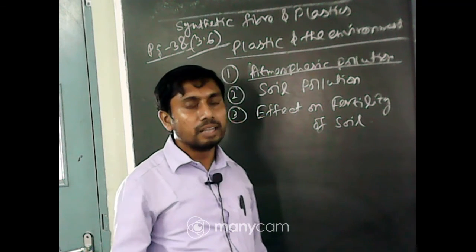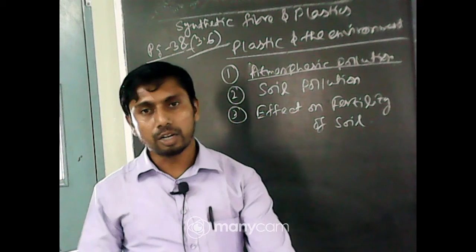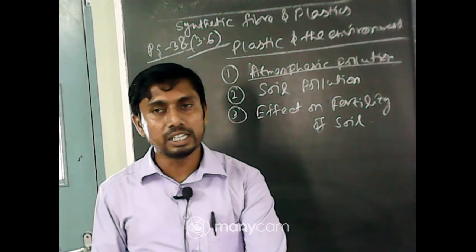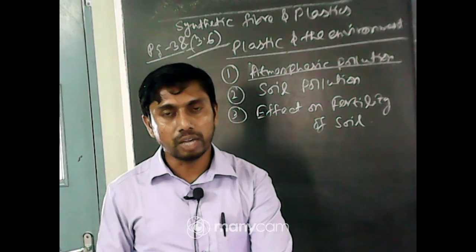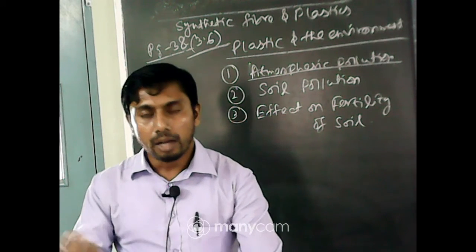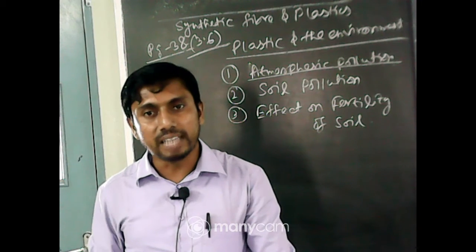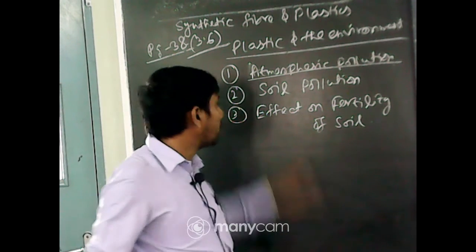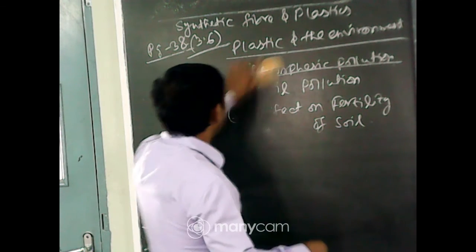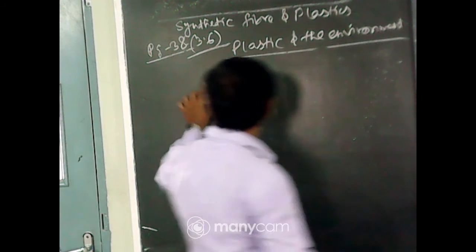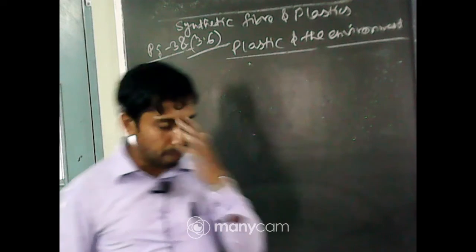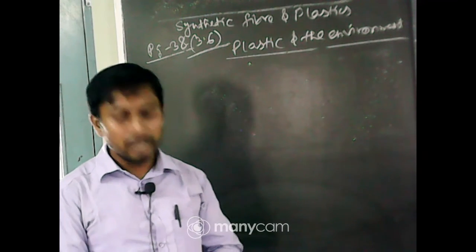The microorganisms which increase the fertility of the soil get damaged. The flow of oxygen and absorption of rainwater will decrease, and in this way it decreases the fertility of the soil and also causes soil pollution. These are the areas where plastics may affect, very large areas, soil pollution and air pollution.